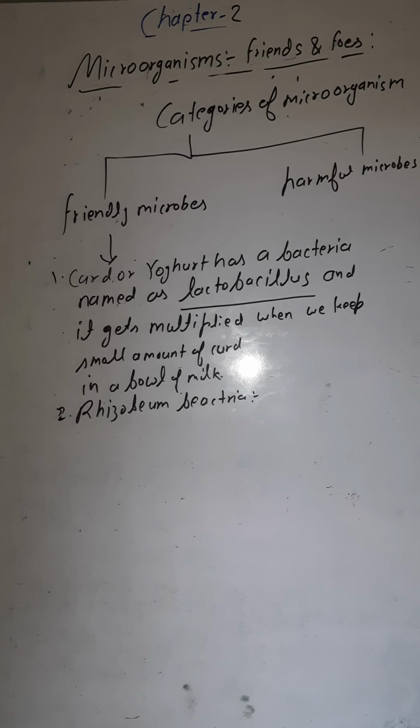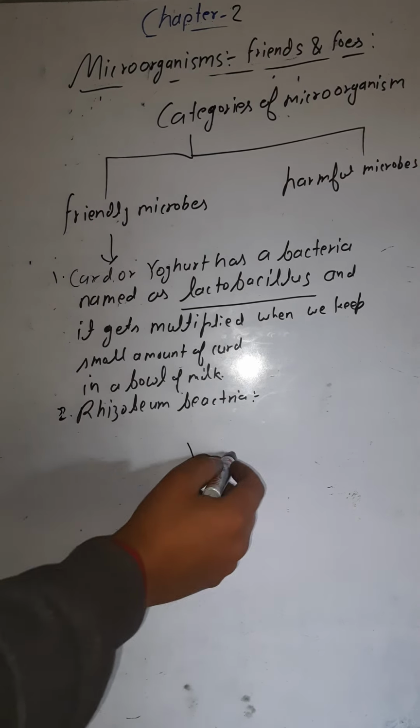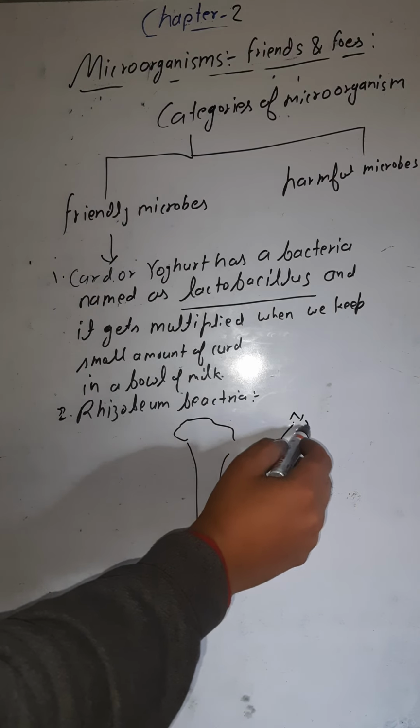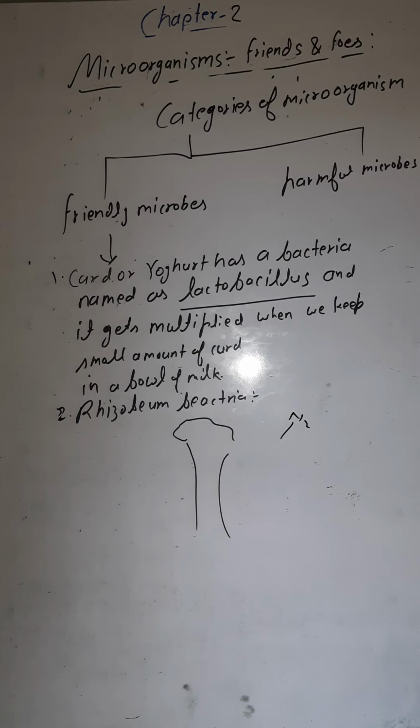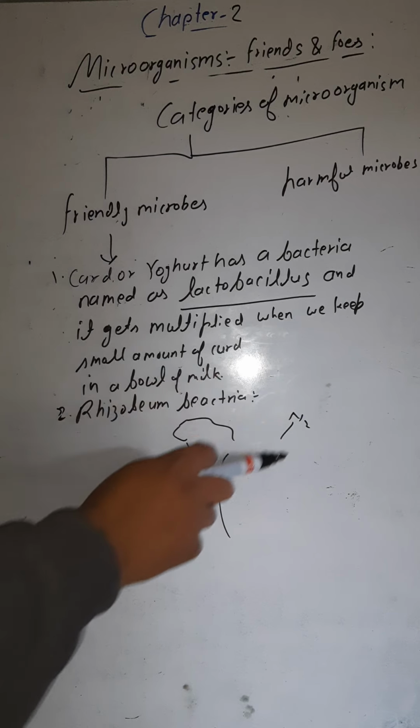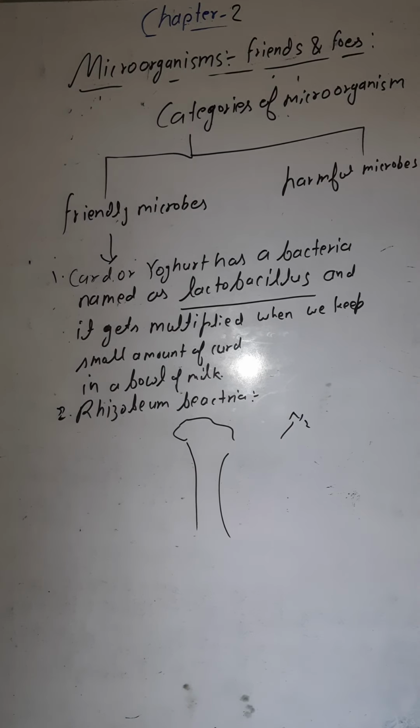Now see what happens. Let's say this is the plant, and this plant needs nitrogen. But this plant cannot take nitrogen as it is from the atmosphere.